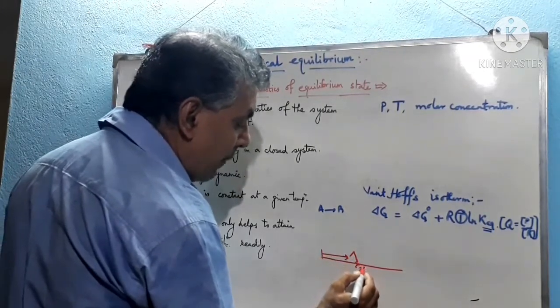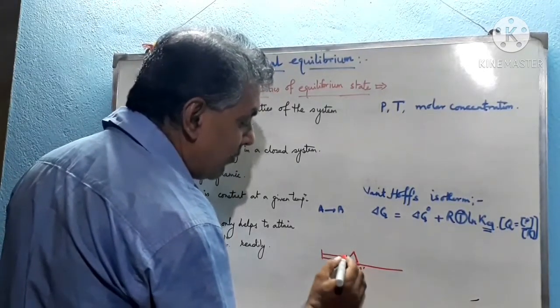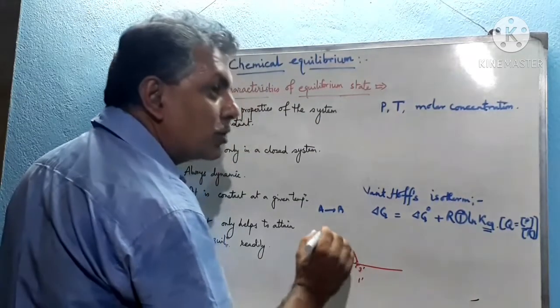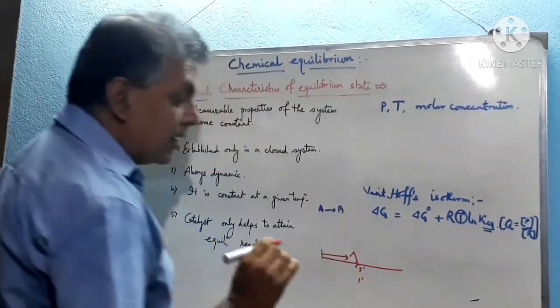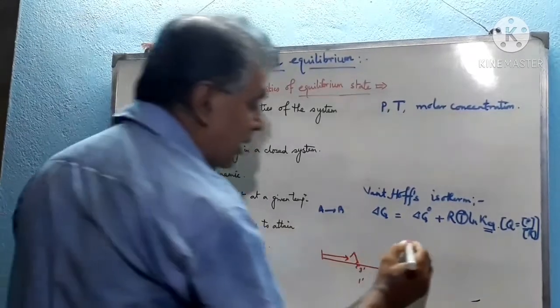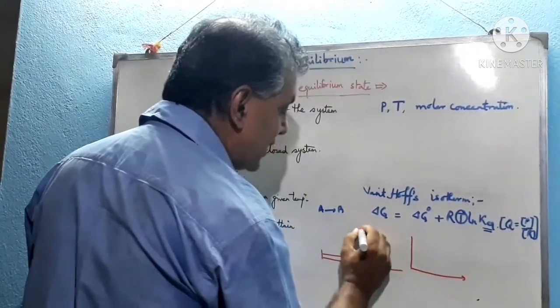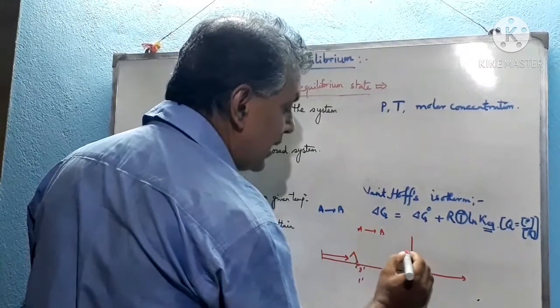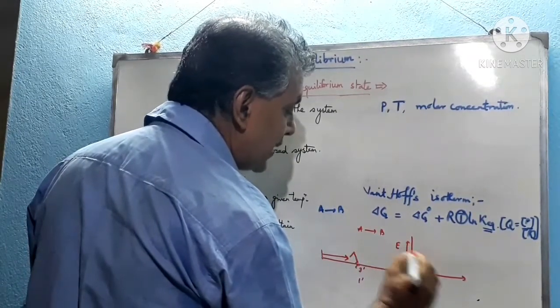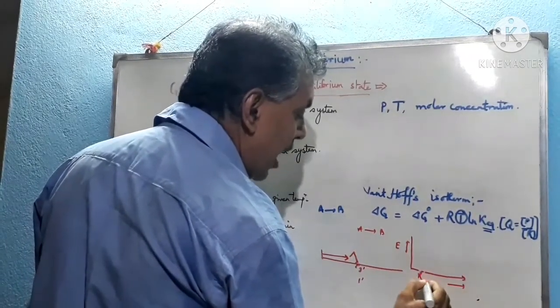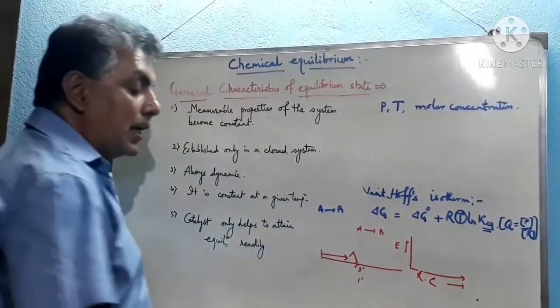But instead of 3 feet it becomes 1 feet, then velocity decreases but not so much as compared to the previous condition. So thus we can say that suppose a chemical reaction proceeds A to B, this is the energy axis, and this is the reaction coordinate, which represents how fast the reaction proceeds.